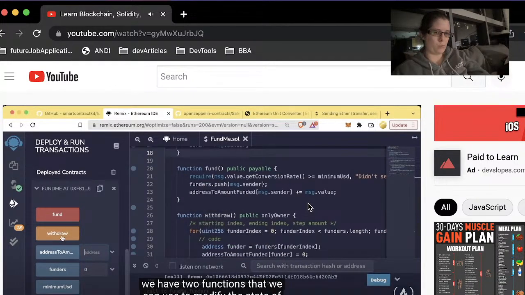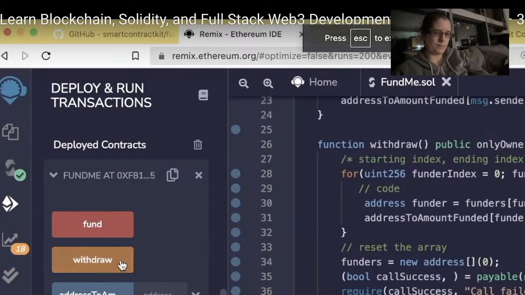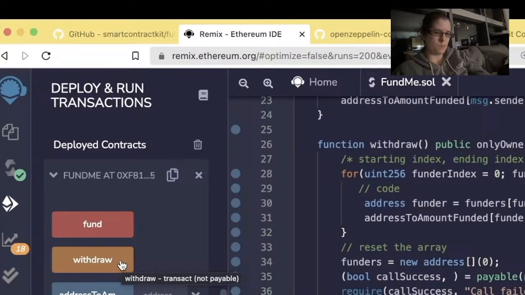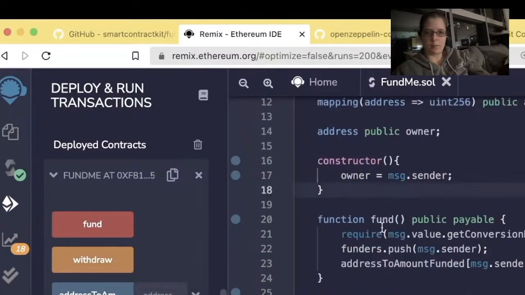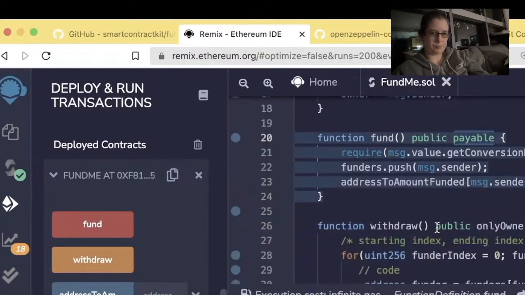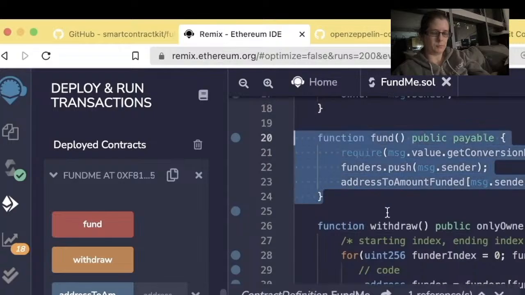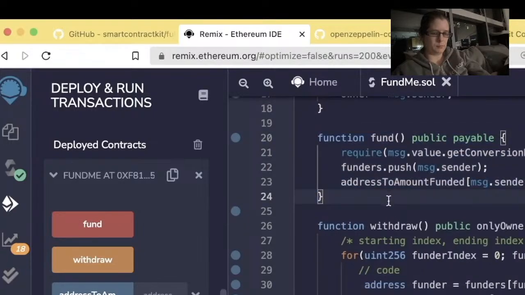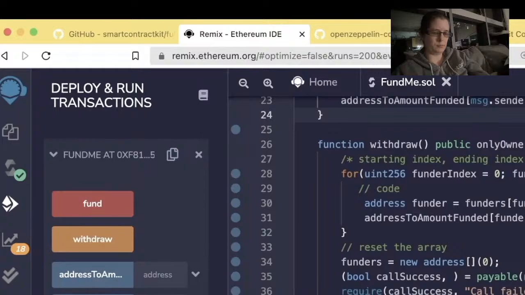And then we have 2 functions that we can use to modify the state of the blockchain. Withdraw is going to be orange because we're not paying any Ethereum. We're actually gaining Ethereum or whatever native blockchain currency. Fund is going to be red because fund is a payable function that we are going to be sending Ethereum to, or sending whatever native blockchain currency that you're working with. So let's go ahead and see how this all works.